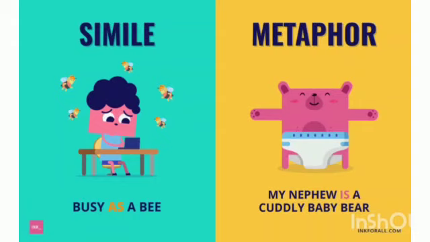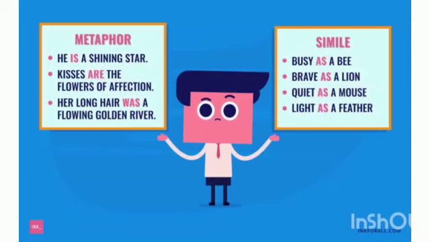Now look at the other sentence. My brother is a cuddly baby bear. Definitely my brother is not a baby bear, but he's so cuddly, so chubby that we are considering him to be somehow similar to that. Here are some more examples which you can go through. You can take a screenshot or note them down.